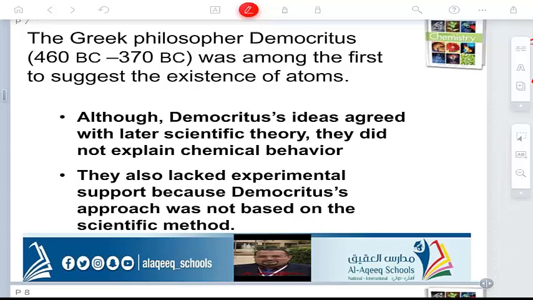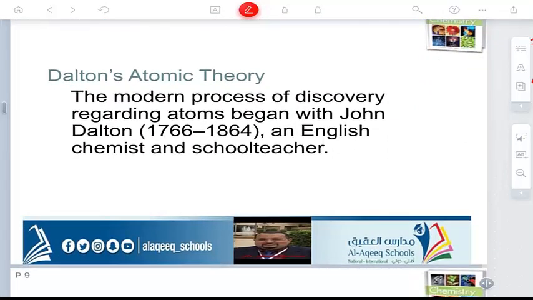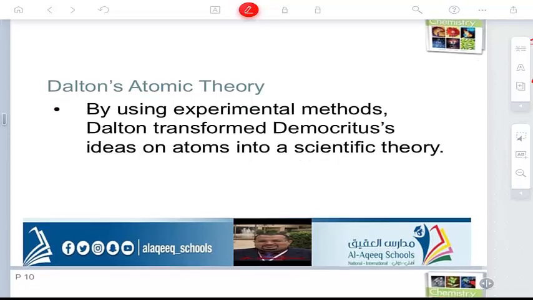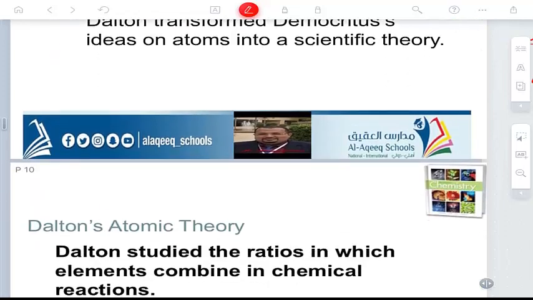The idea of Democritus lasted for a long time, until the scientists came. Dalton, one of these scientists, put a theory which is called Dalton's atomic theory. This theory is composed of some points. He collected all the ideas of Democritus that he agreed with, and other ideas, in this theory.